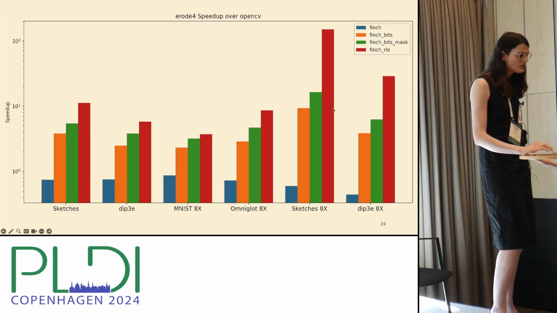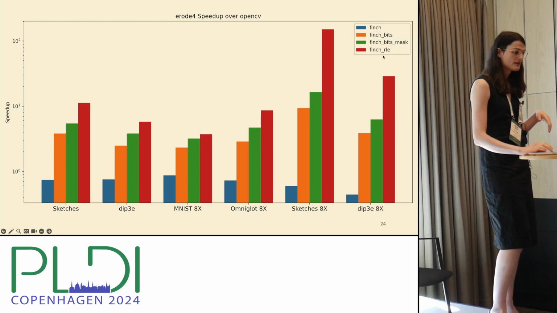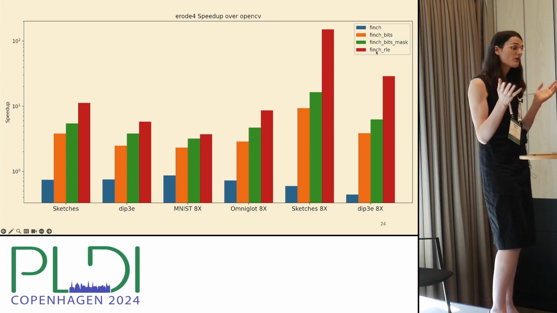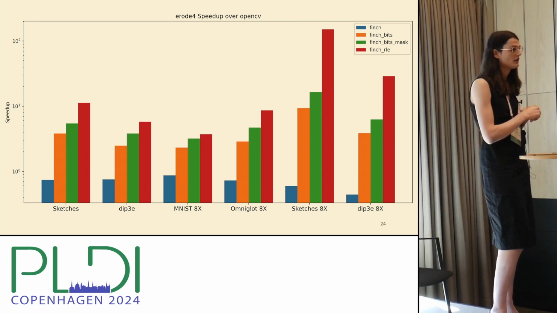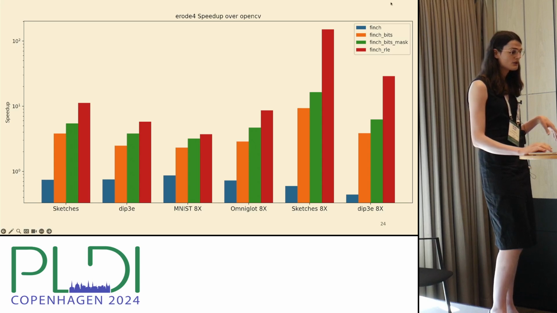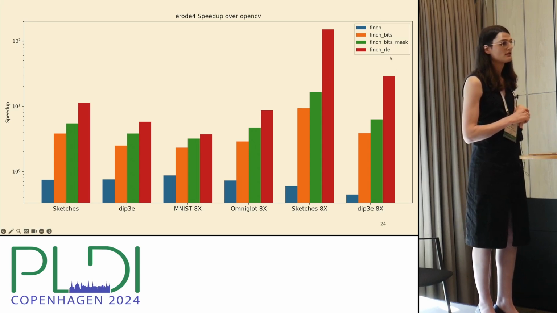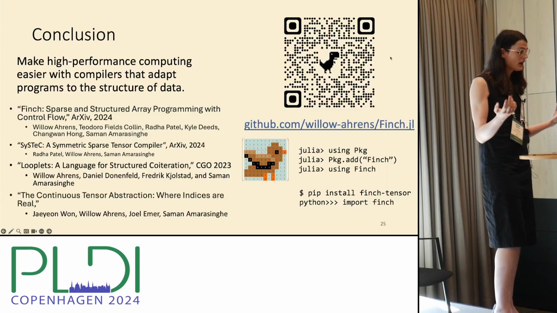One thing that I thought was interesting here is that for some of these data sets, the run length encoding representation actually does much better than even the bit packed variant. So it's really data set dependent, right? You do need a compressible image, but if your image is compressible, you can use this sort of sparse RLE format, and you can get a good speed up by restricting computation to the boundaries. So that's all I have for the main talk.